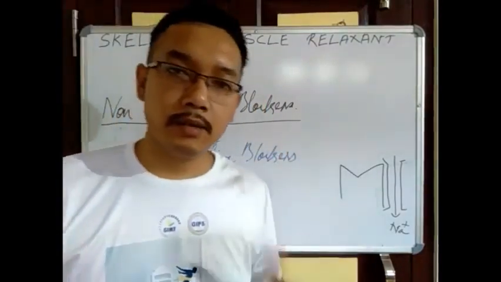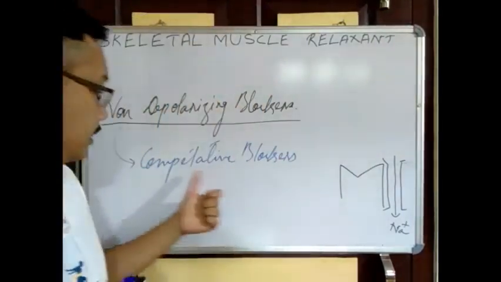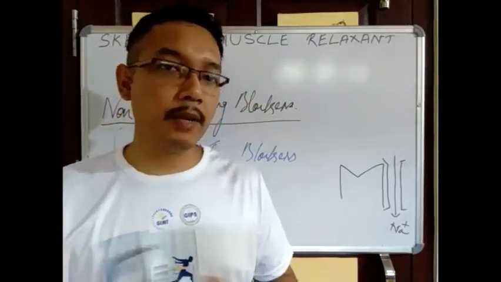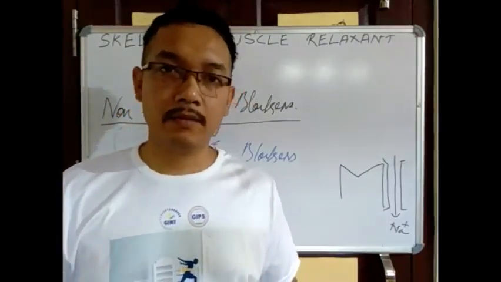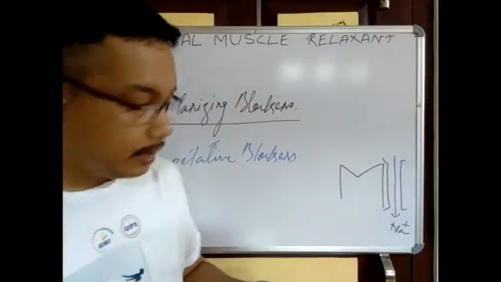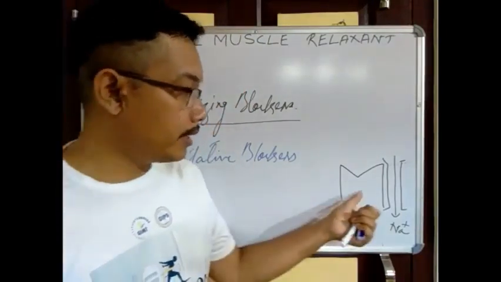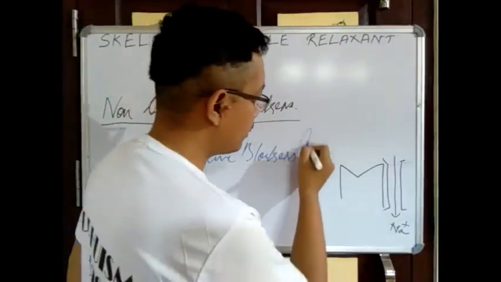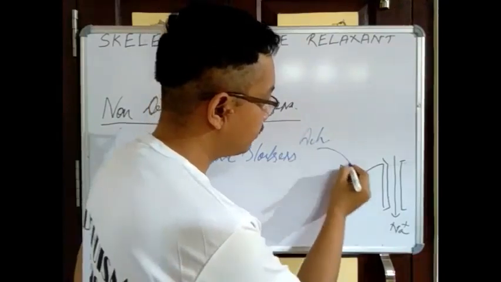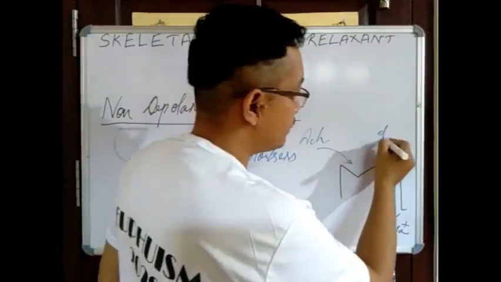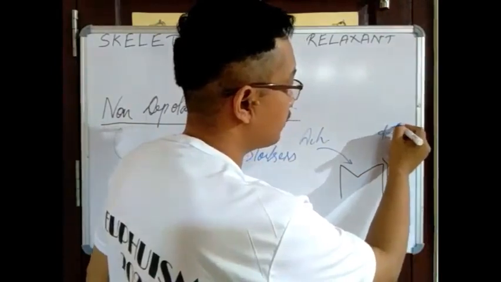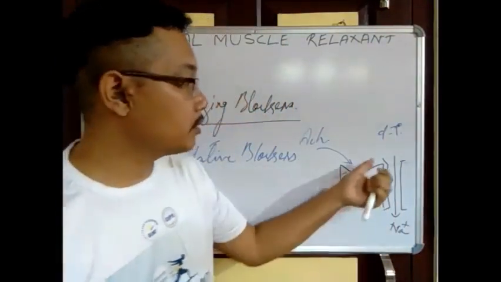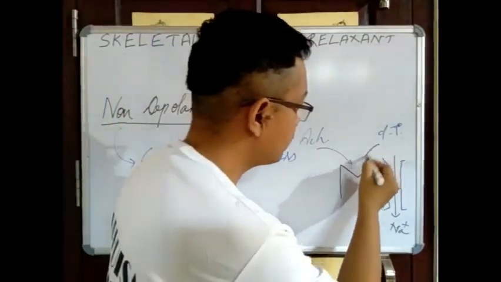These non-depolarizing blockers are said to be competitive blockers. We studied competitive and non-competitive antagonism. The same concept applies here. Why? Because you see, this is the place for binding to the receptor. Acetylcholine is competing here, as well as D-tubocurarine, for the same site.